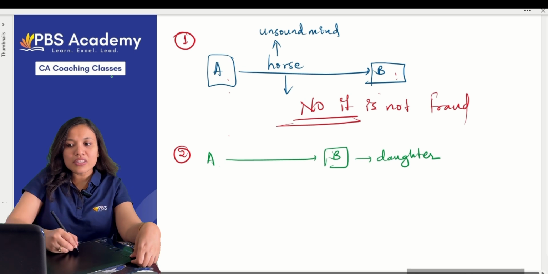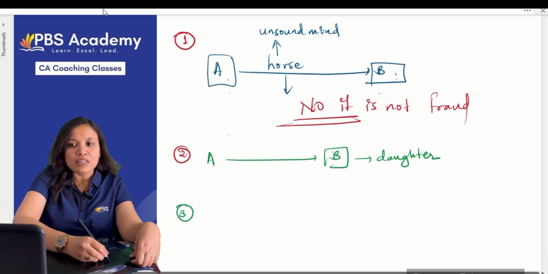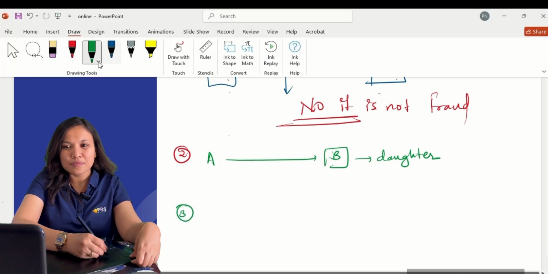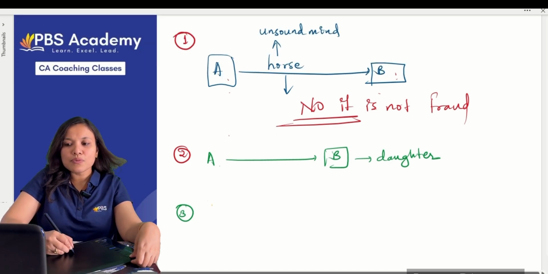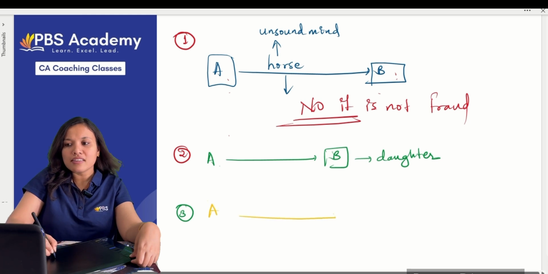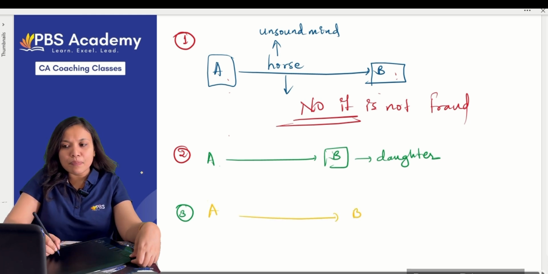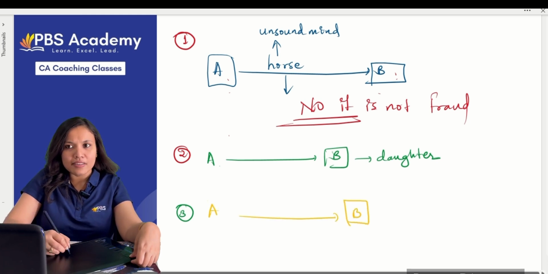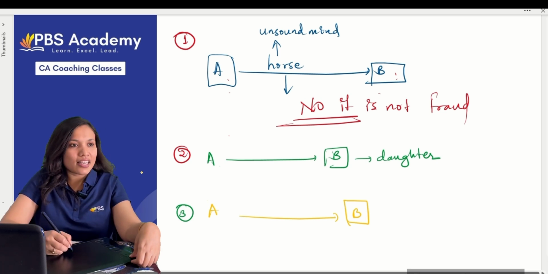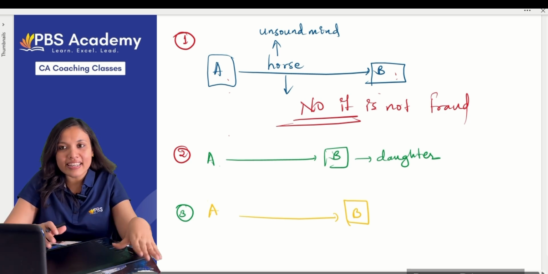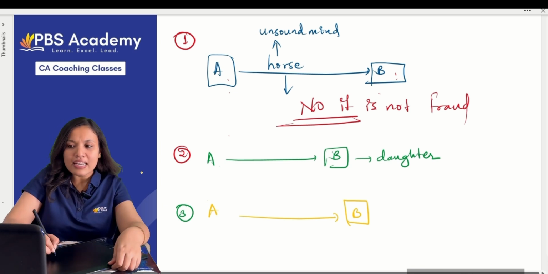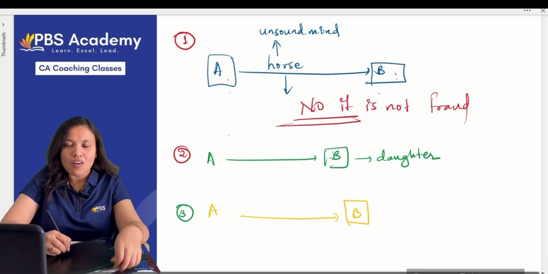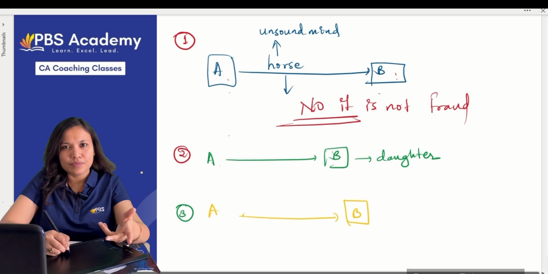Okay. Now, in the third case, what is happening? B is clearly asking A, if you don't deny it, if you are not saying anything, I will assume the horse is sound. He's clearly asking whether the horse is sound or not.